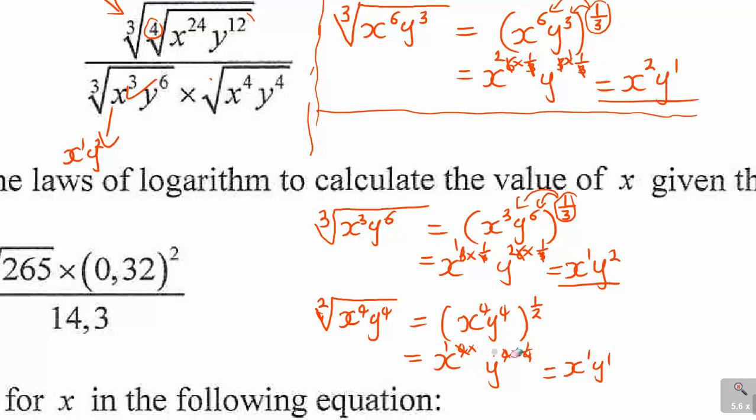I'm not supposed to multiply by 4, 1 over 4. I'm supposed to multiply by 1 over 2, power 1 over 2, such that 4 times 1 over 2 is a 2, and then 4 times 1 over 2 is a 2. So it's x2 and it's y2. So that's what I'll be having here as x2 and y2. So guys, this is how this simplifies.